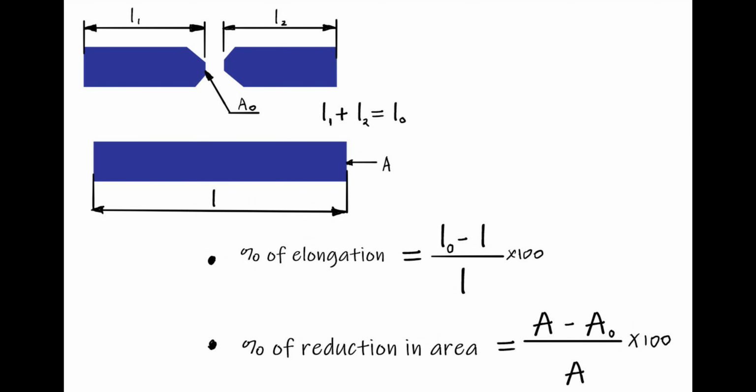After complete destruction or fracture of the material, the percentage of elongation and the percentage of reduction in area can be calculated for identifying the impact of force or stress on the material. For that, we have to measure the length and area of cross section of the material before and after the destructive testing by means of UTM.